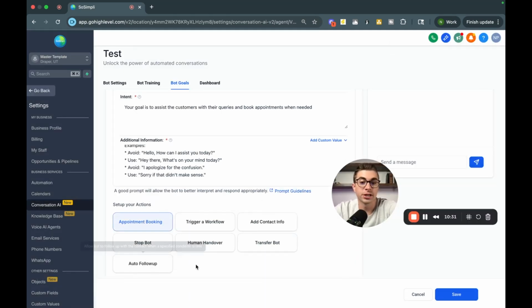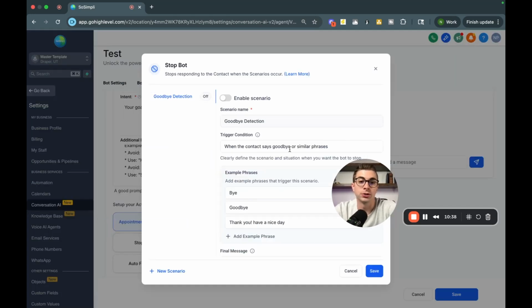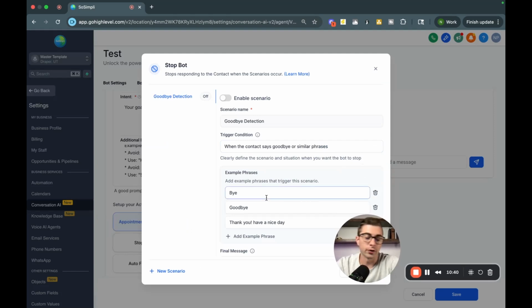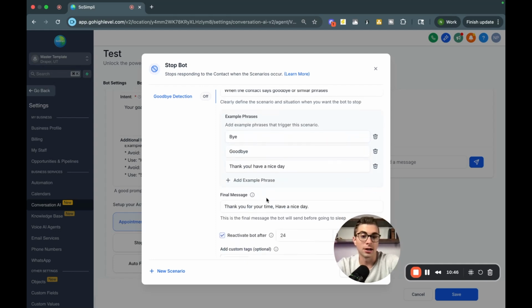One other thing that I would suggest doing as well, again, you can play around with all these different actions, but I would also make sure that your settings are all good to go when it comes to stopping the bot. So for example, you can train it so that when someone is saying goodbye or they don't need help anymore, the bot ends, right? And can just give a final message saying that they have a nice day.